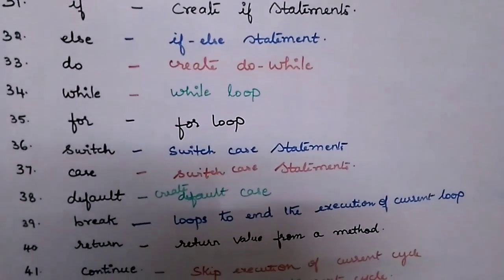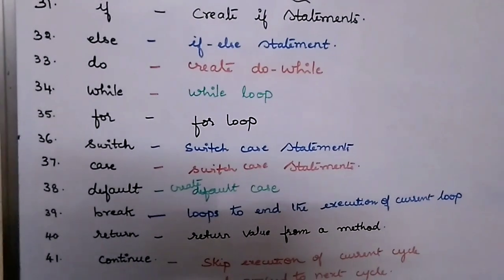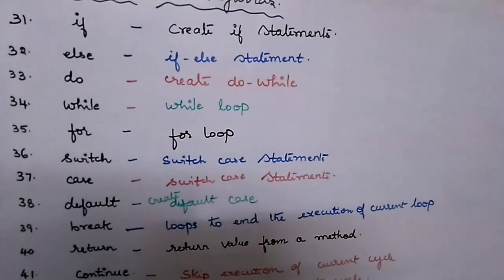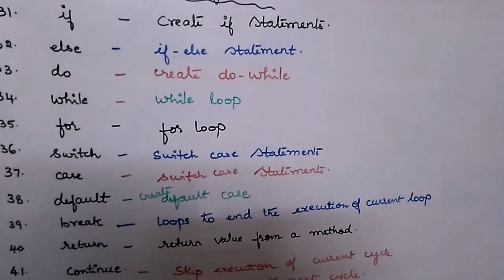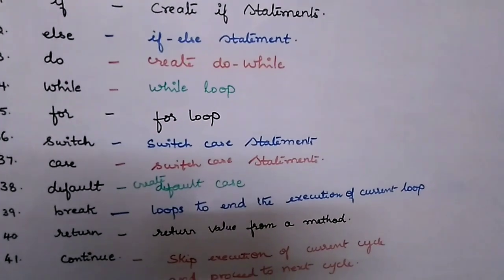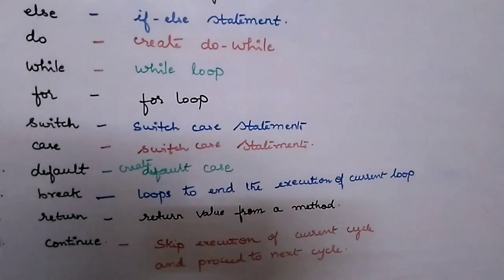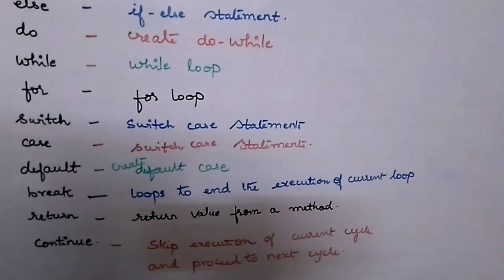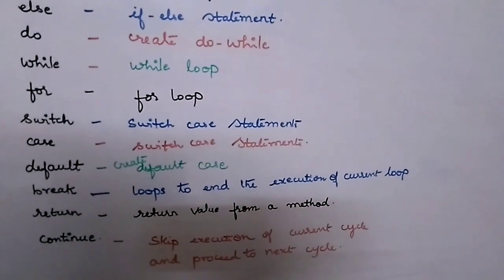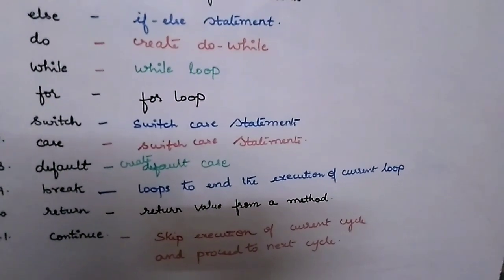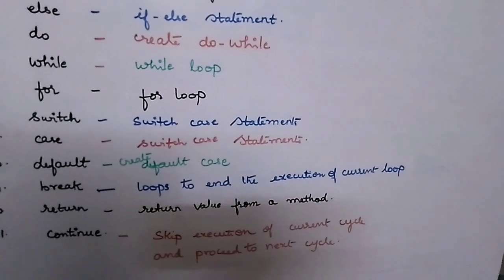And switch is used to create the switch and case statements. Case and switch are both used in conjunction with each other to create switch and case statements. And default is used within switch case to create default cases. And next is break. The break keyword is used in loops to end the execution of the current loop, and then it goes to the next statement. It ends the loop execution.